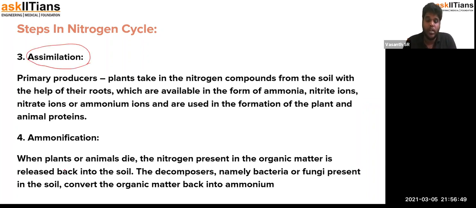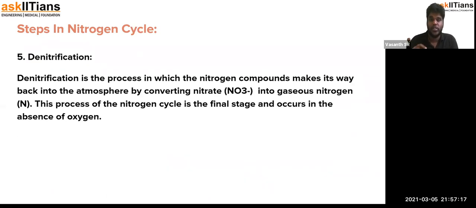The next process is called ammonification. Ammonification is where the organic nitrogen material present in the soil gets decomposed by decomposers, so microorganisms and the natural process. As a result, the organic material gets converted into ammonium again. This ammonium gets converted to nitrogen, and that gets added into the cycle. Then comes denitrification, where the conversion of nitrates into gaseous nitrogen takes place.